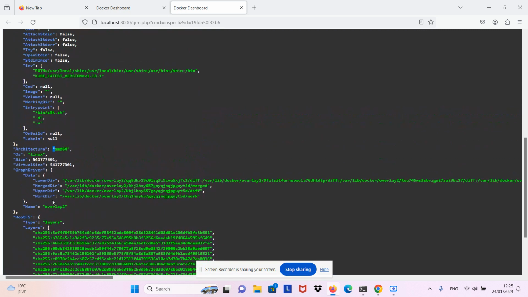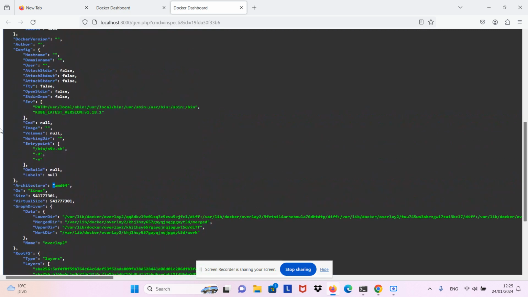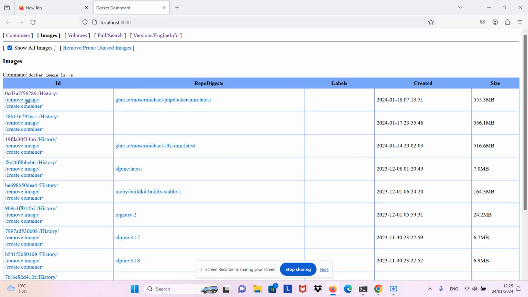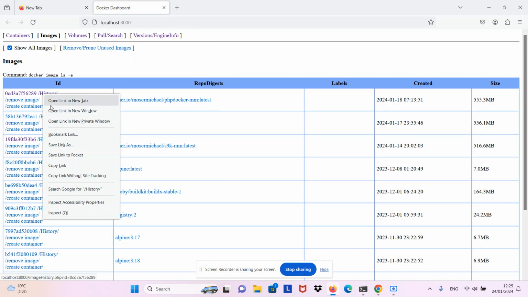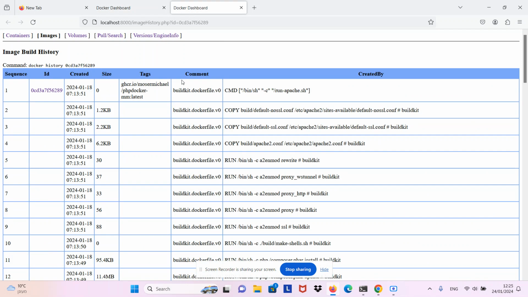the environment used to run the main command and the main command itself, etc., etc. You can also see the history for this image.